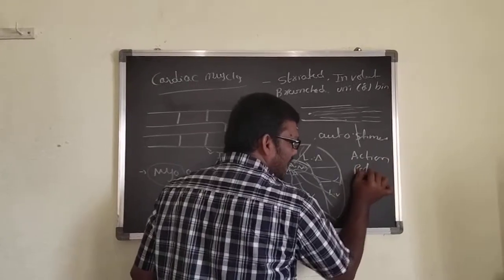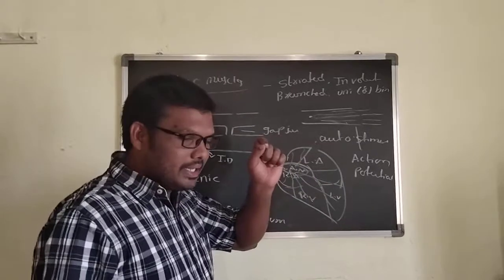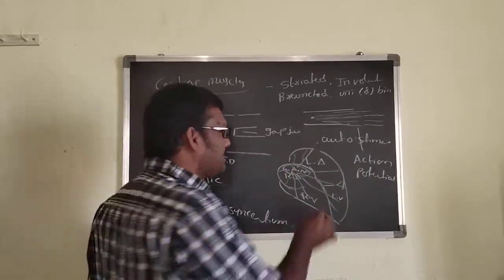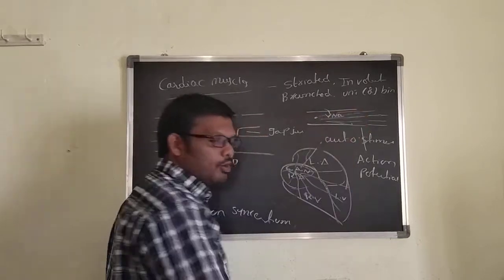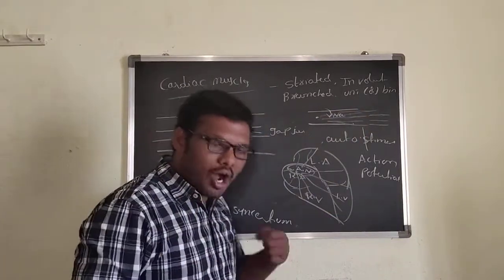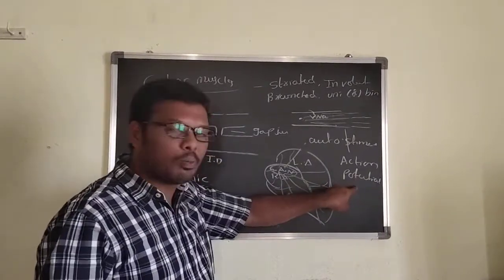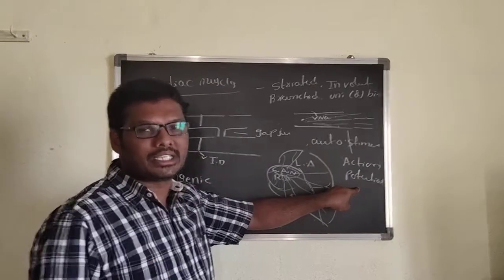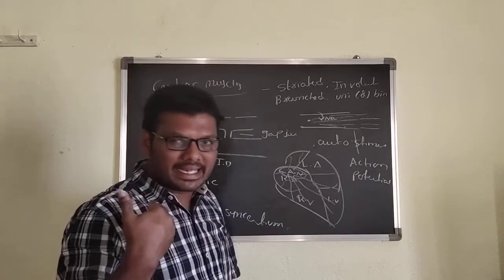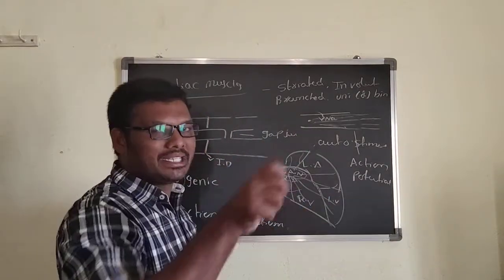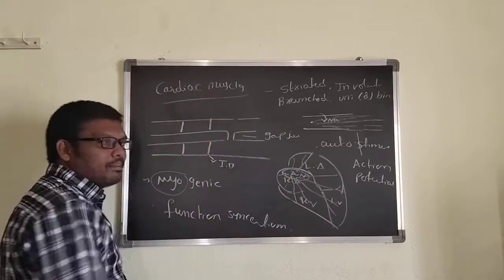That is called what? Action potential. What is action potential? Here when the action potential is conducted, compulsorily the sodium ions enter inside. When your muscle is contracted and the heart is contracted, the conduction indicates the action potential. How does the action potential take place? When the sodium ions enter inside, at that time it can conduct the impulse. That potential is called an action potential. That is regarding the cardiac muscles.